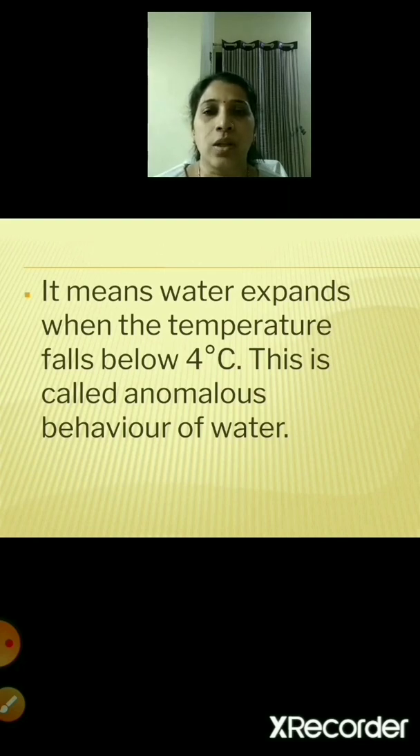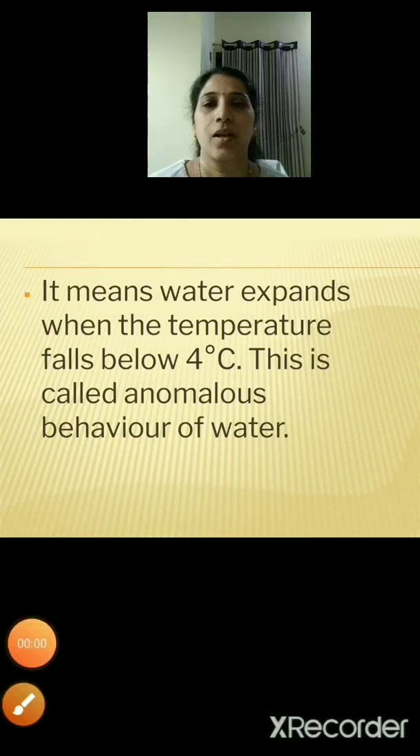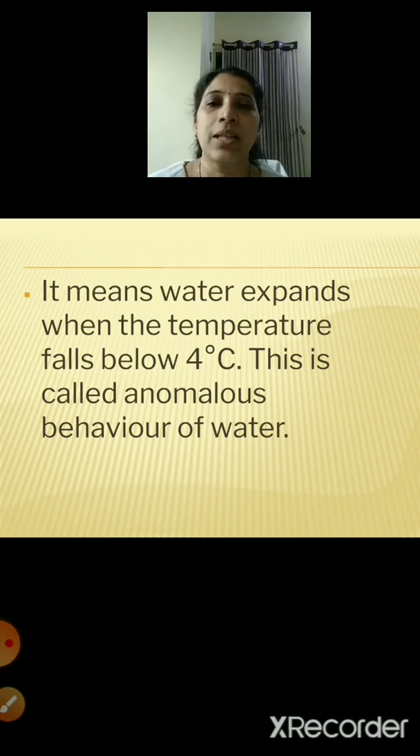That means water expands when the temperature falls below 4 degrees centigrade. Now children, you can take a bottle and fill it with more than half of the bottle with water. Now you mark the level of the water on the bottle. Now you keep it in the freezer for around 5 to 6 hours.